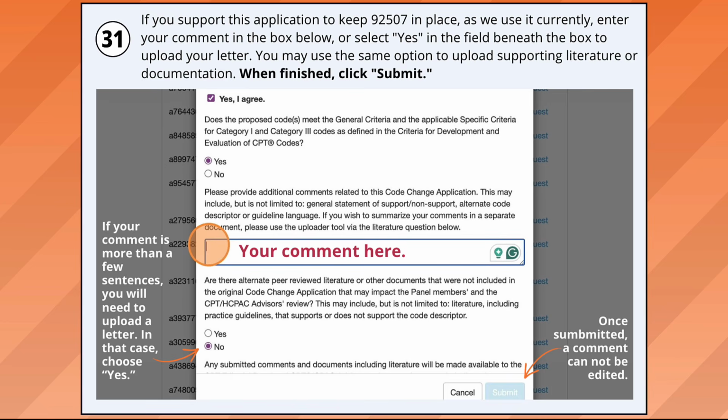You'll also click yes if maybe your comment does fit in the box, but you have some supportive documentation like literature that you'd like to include. You'll choose yes so you can upload it. If you're choosing yes, it will give you the opportunity to upload something. And then when you're done and you're sure everything is how you want it, you will click submit. If you click no, you can just advance to the submit button. Again, once you click submit, you cannot change your comment.